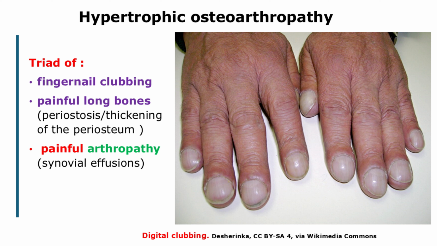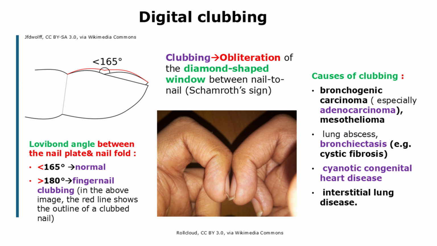Digital clubbing is thickening and widening of the nail bed and digital phalanges, giving the fingers a bulbous, broomstick appearance. This enlarged fingertip and increased curvature of the nail plate is due to connective tissue proliferation at the nail bed and distal phalanx. Clinically, clubbing is assessed by measuring the Lovibond angle, the angle between the nail plate and the proximal nail fold on lateral view.